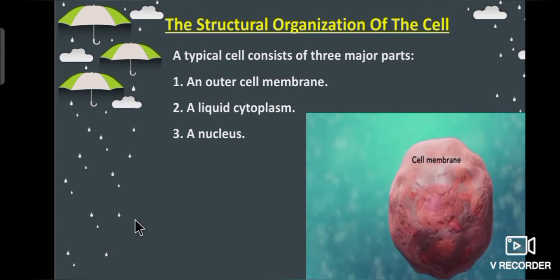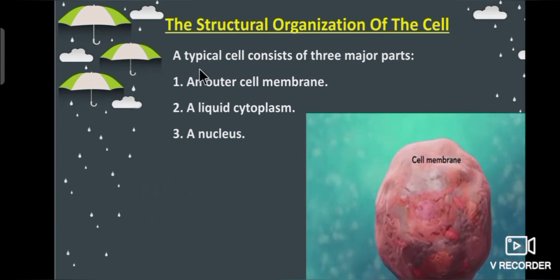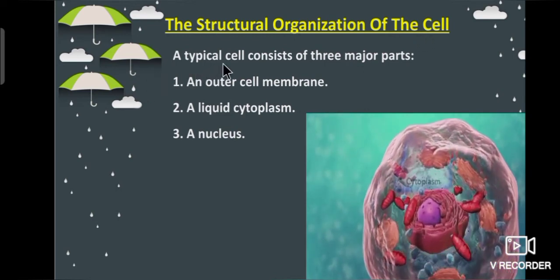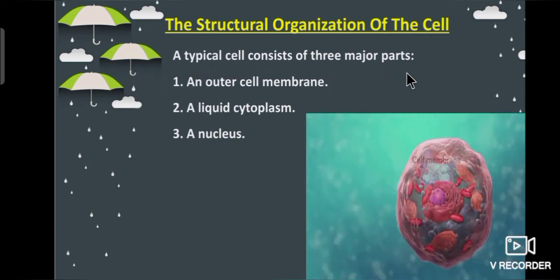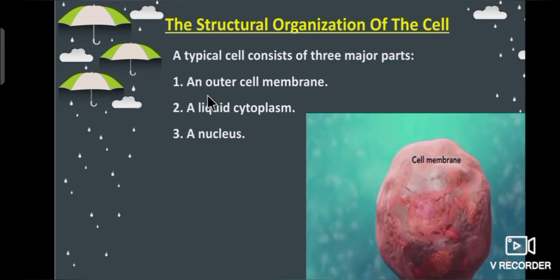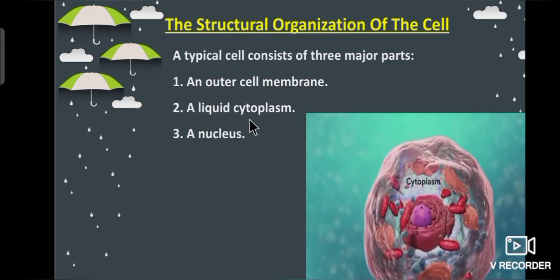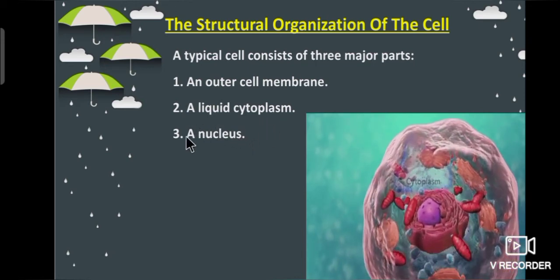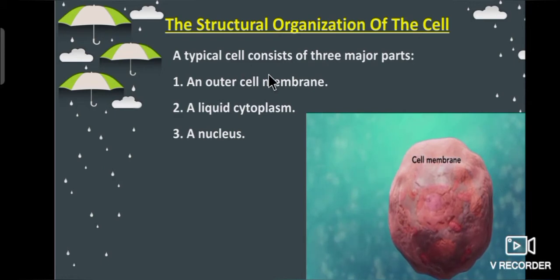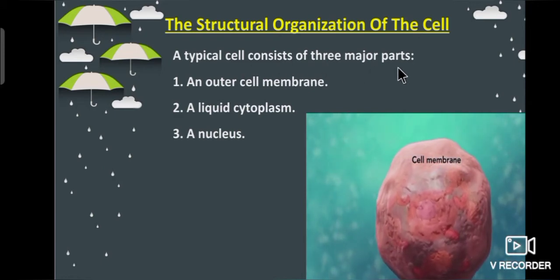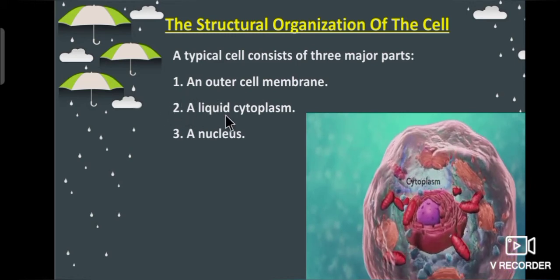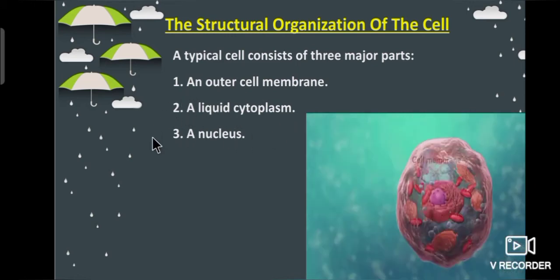Students, now we are going to learn about the structural organization of the cell. A typical cell consists of three major parts. What are they? They are the outer cell membrane, a liquid cytoplasm and a nucleus. First one, cell membrane; second one, liquid cytoplasm; third one, nucleus.